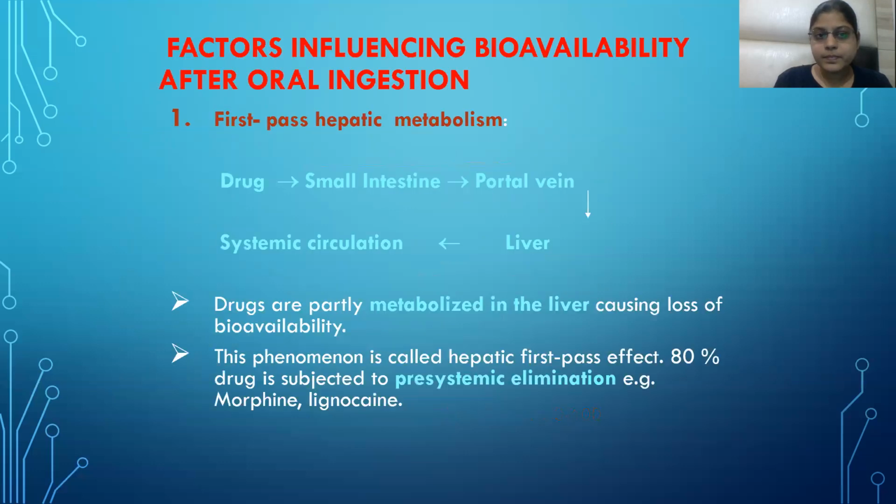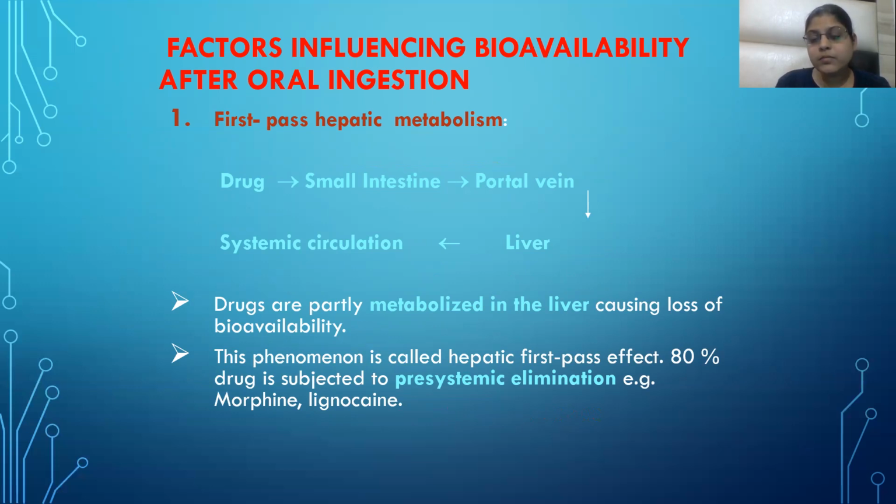The factors influencing bioavailability after oral ingestion begin with first pass metabolism. If a drug is taken in, it reaches the GIT, then the stomach and the small intestine. From the small intestine it goes to the liver, and in the liver it gets metabolized; this is known as first pass metabolism.